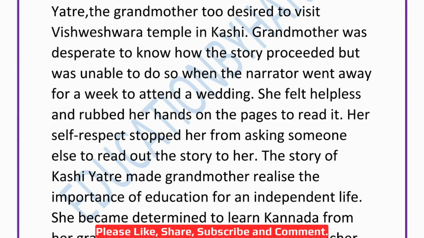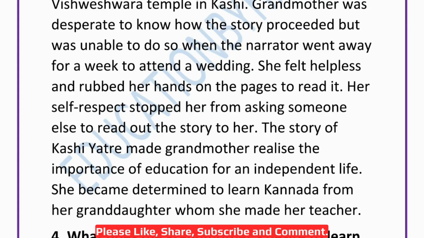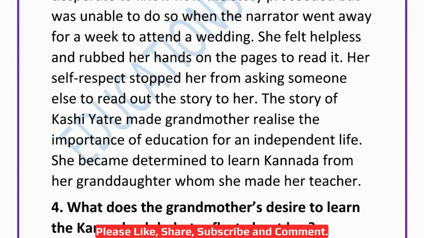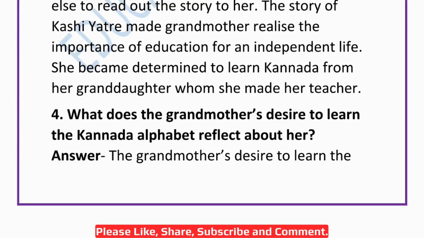She felt helpless and rubbed her hands on the pages to read it. Her self respect stopped her from asking someone else to read out the story to her. The story of Kashi Yatra made grandmother realize the importance of education for an independent life. She became determined to learn Kannada from her granddaughter, whom she made her teacher. Now, question 4.